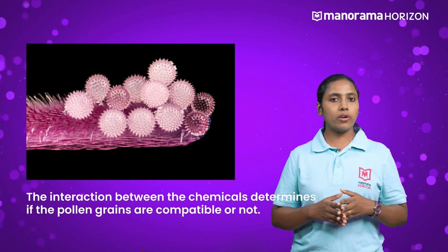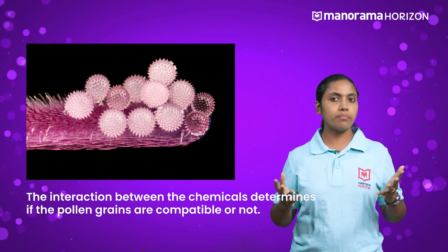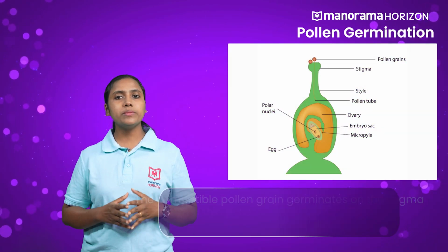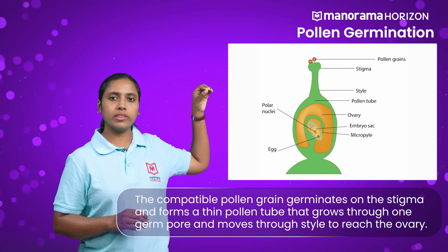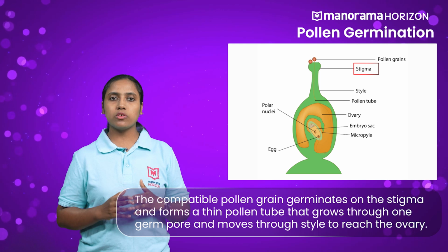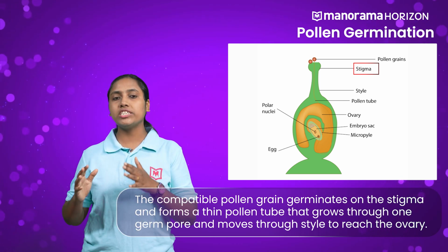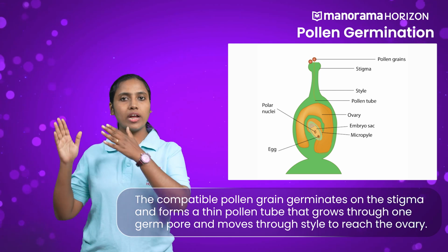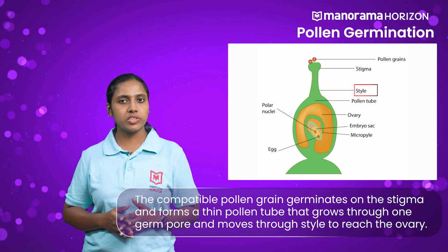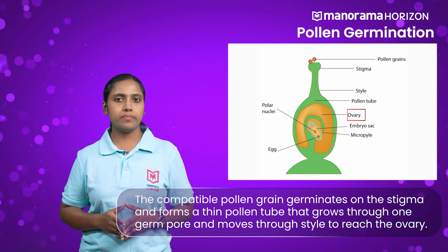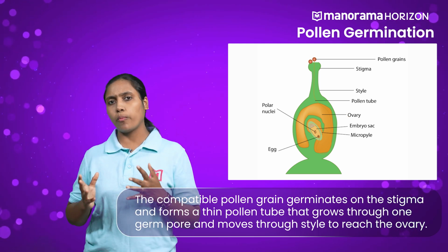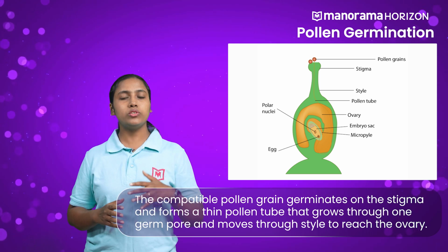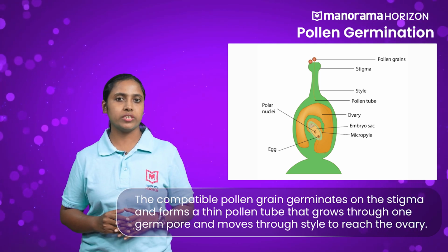Here is a doubt. Once the compatible pollen grains are recognized, what happens next? Let us discuss. The compatible pollen grains germinate on the stigma. Germination of the pollen grains means that its vegetative cell forms a thin pollen tube that grows through one germ pore and moves through the style to reach the ovary. Can you tell me the function of the pollen tube? The pollen tube carries the male gametes to the ovary for fertilization.